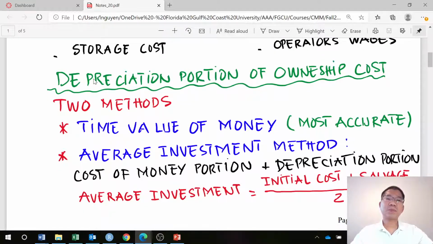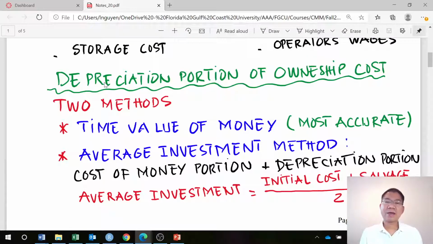For the depreciation portion of the ownership cost, which is the first item here, how can we determine it? There are two methods that we can use. The first method is the most accurate, and you learned that in project planning: the time value of money. It is the most accurate because it considers the cost of investment, interest, etc. And then the second method is quicker. We don't need to have knowledge of the time value of money. We call it the average investment method, or AI method.